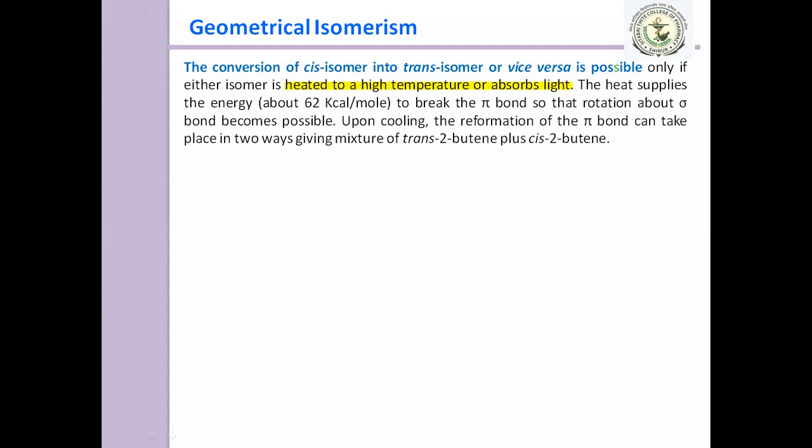Then the heat supplies the energy, around 62 kilocalorie per mole, which will break the pi bond, so that rotation about the sigma bond becomes possible. Upon cooling, there is a reformation of the pi bond, and you will get a mixture of trans-2-butene plus cis-2-butene. Here we have taken the example of butene.